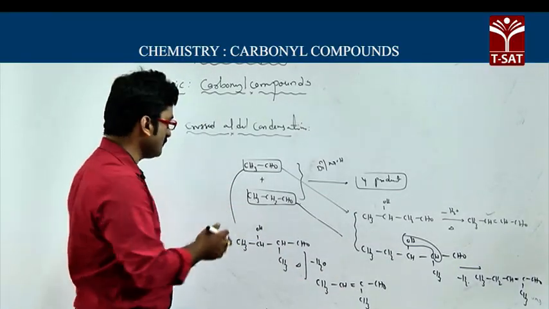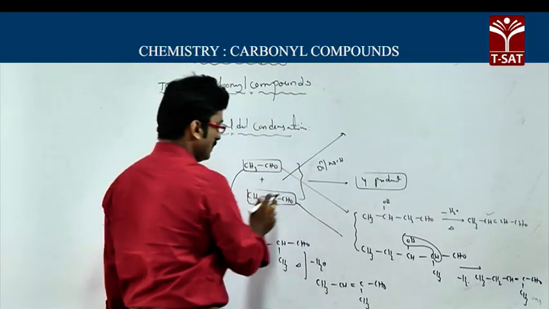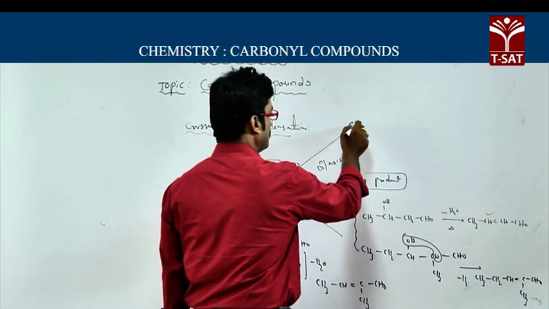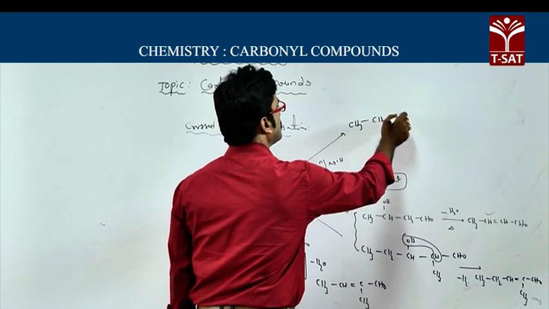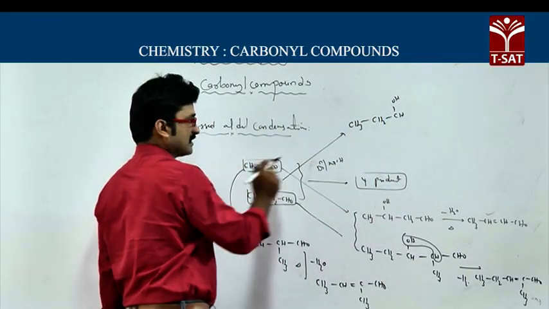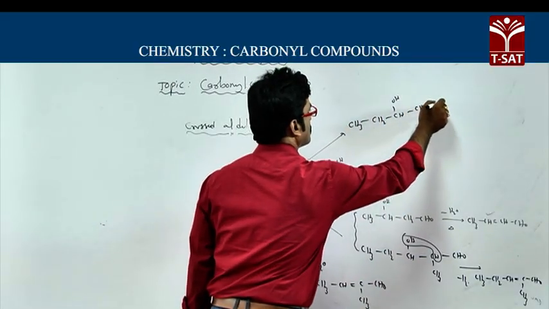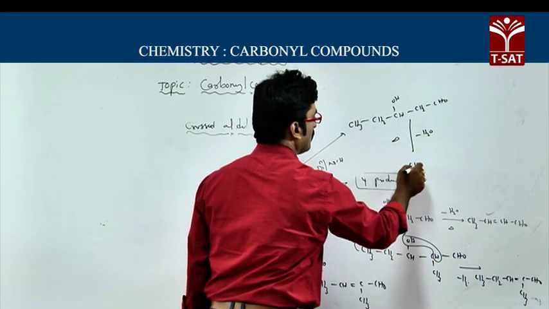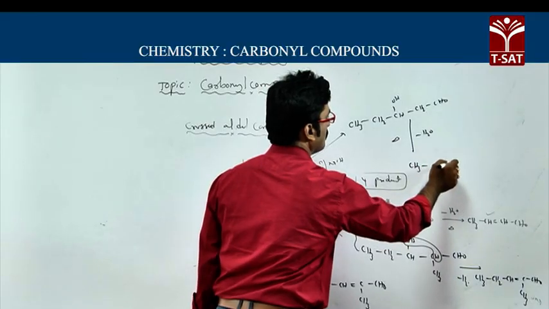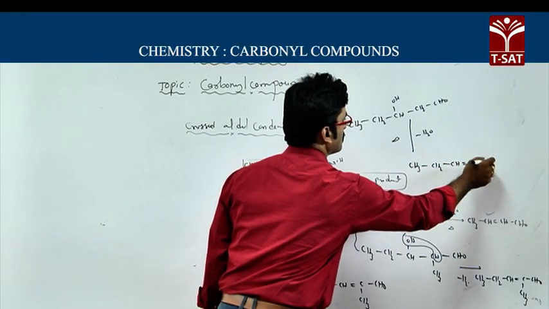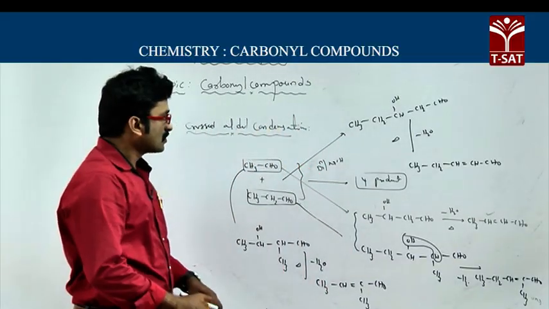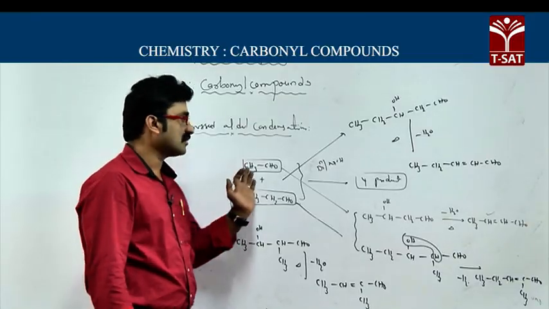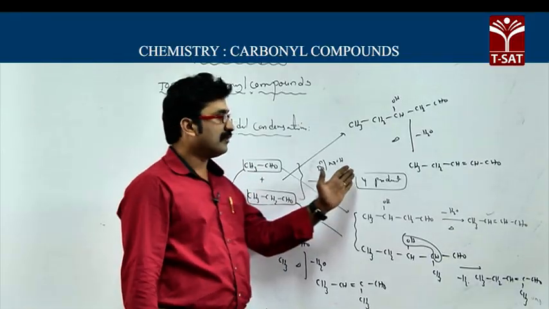Now the fourth one. In this case you have to consider the alpha hydrogen of acetaldehyde. So you will get CH3 CH2 CHOH. Now the alpha hydrogen of this, so CH2 CHO, and when it is heated it loses water, and finally you will get CH3 CH2 CH double bond CH CHO. So whenever acetaldehyde and propanaldehyde undergo crossed aldol condensation, they give a total of 4 products.